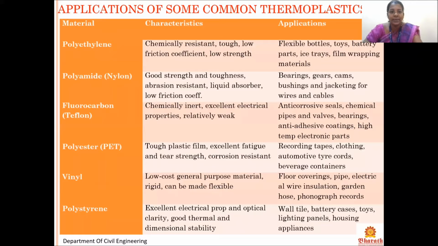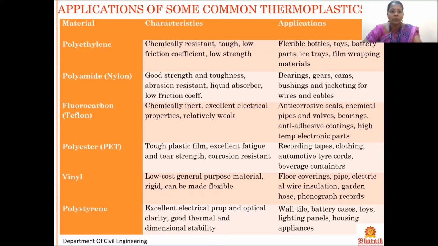Here we see the applications of some common thermoplastics. This tabulation describes the material name, its characteristics and its application, where it is used. Polyethylene: chemically resistant, tough, low friction coefficient and low strength. Its applications are flexible bottles, toys, ice trays, film wrapping material, etc. Polyamide, that is called nylon: it has good strength and toughness, abrasion resistant, liquid absorber, low friction coefficient.